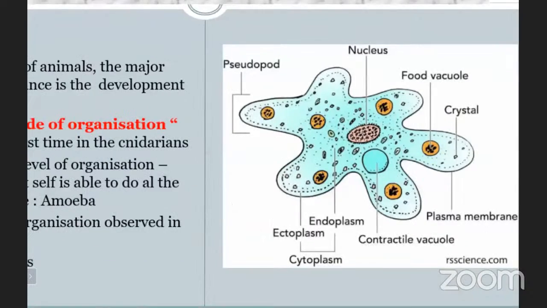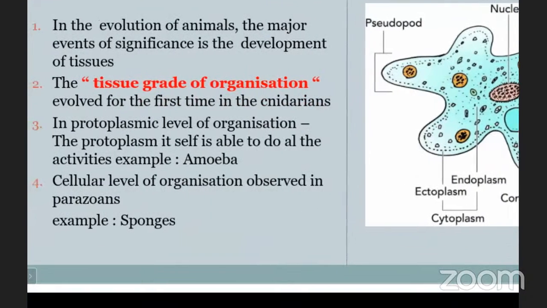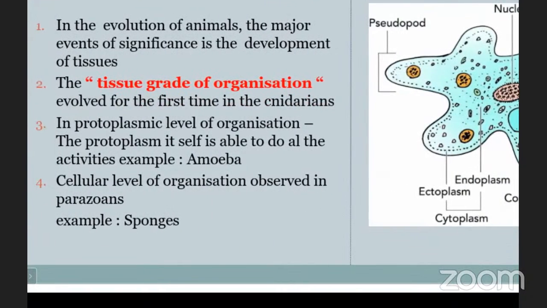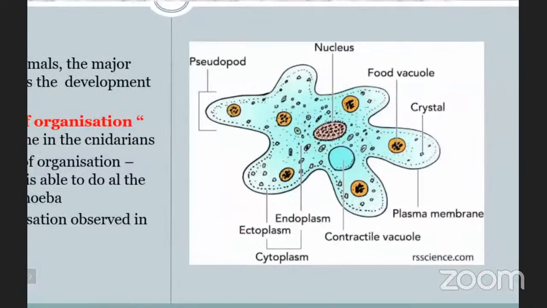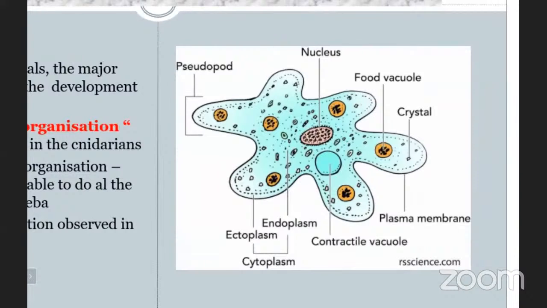Okay, you got it? Protoplasmic level of organization means in case of amoeba, it has only a single cell. So due to that reason, it is able to perform all the activities with the help of the protoplasm. Protoplasm means nucleus plus cytoplasm, and the cytoplasm means only the liquid portion, and nucleoplasm means only the liquid portion of the nucleus. Okay.